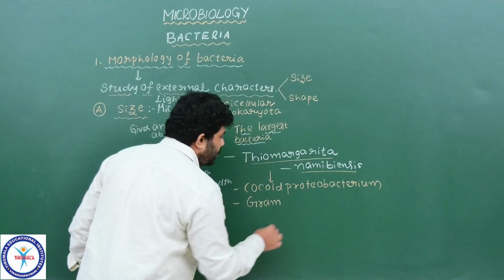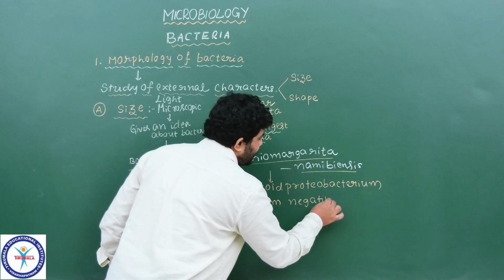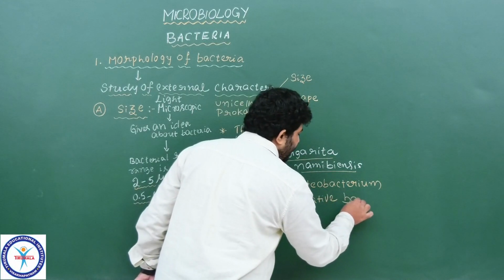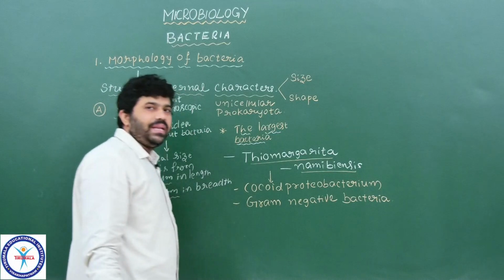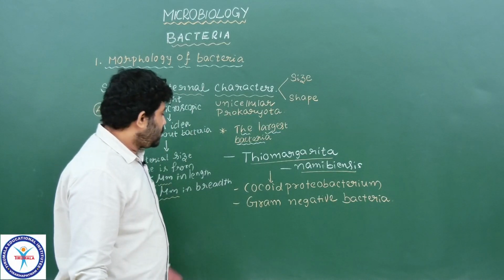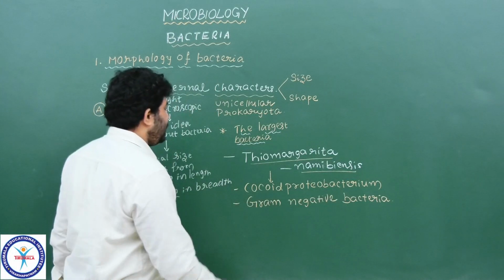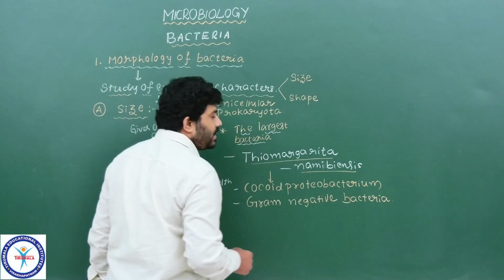Already in the first year we discussed what is gram negative and gram positive bacteria. Please recall. It is a gram negative bacterium which does not hold the stain. These are the characteristic features of the largest bacterium called Thiomargarita namibiensis.